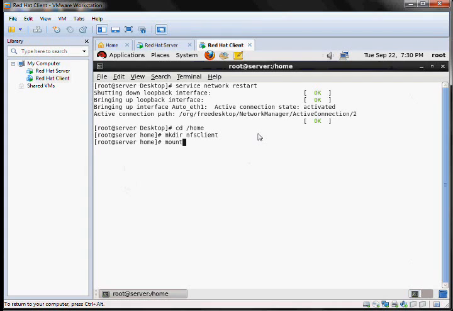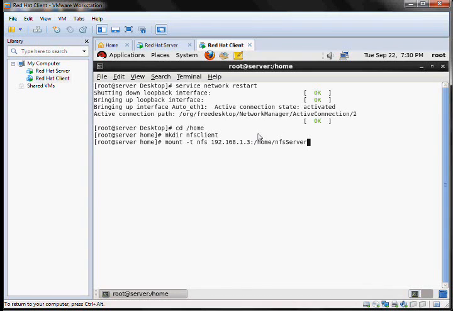mount -t nfs 192.168.1.3:/home/nfsserver.